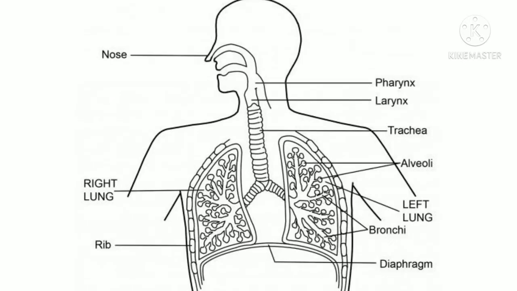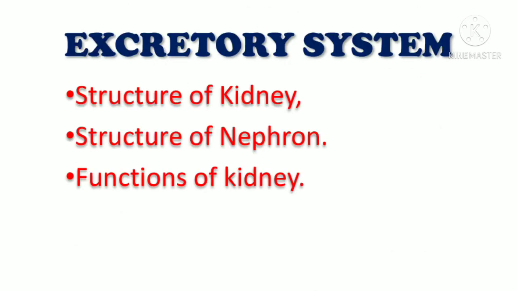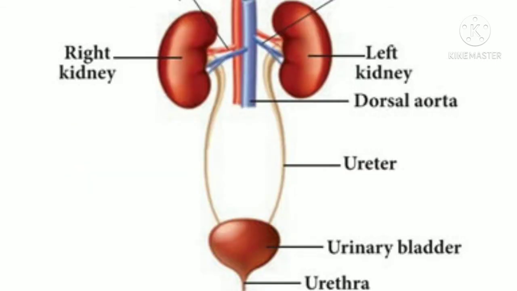At the same time, you should be able to explain the different parts for short notes: larynx, trachea, bronchi, lungs, diaphragm. So this is about respiratory system. So after respiratory system, the next topic is excretory system. In excretory system, we should learn the diagram of excretory system, the pair of kidneys, ureter, urinary bladder and urethra.